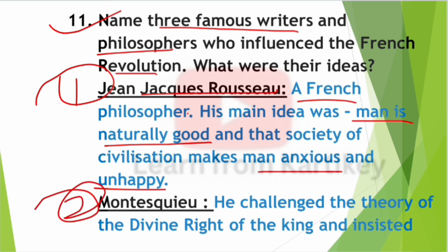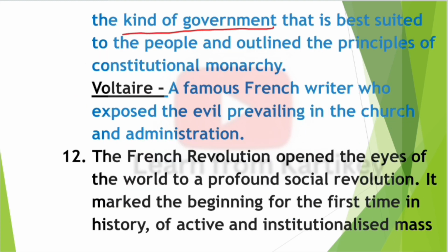Second, Montesquieu. He challenged the theory of the divine right of the king and instituted the kind of government that is best suited to the people, and outlined the principles of constitutional monarchy. Next, third, Voltaire.